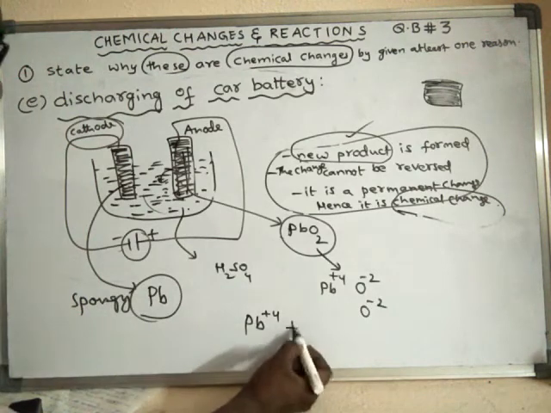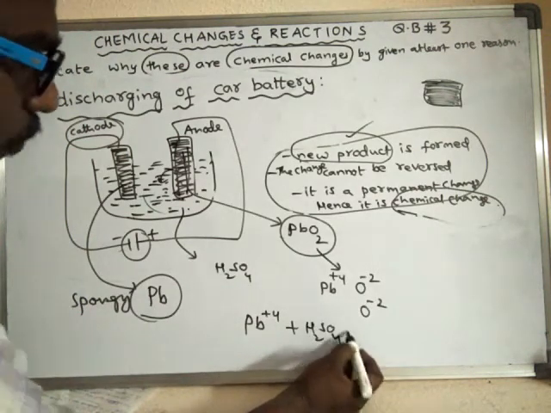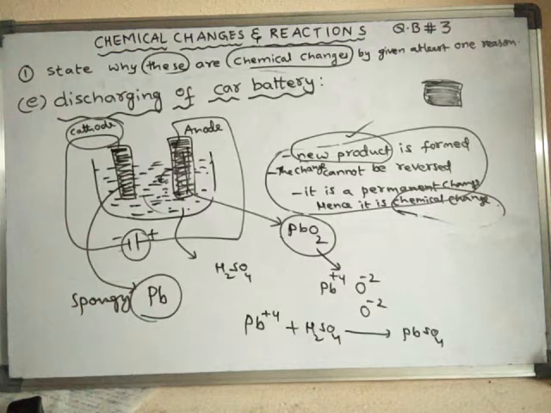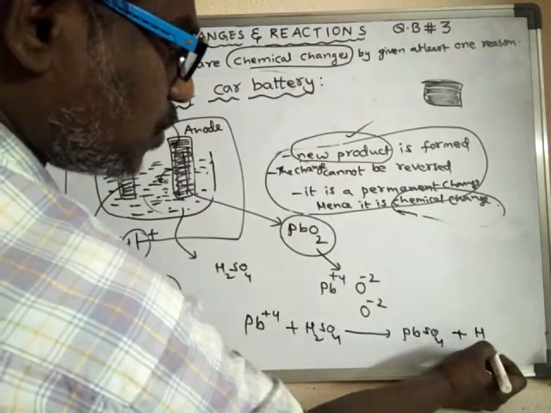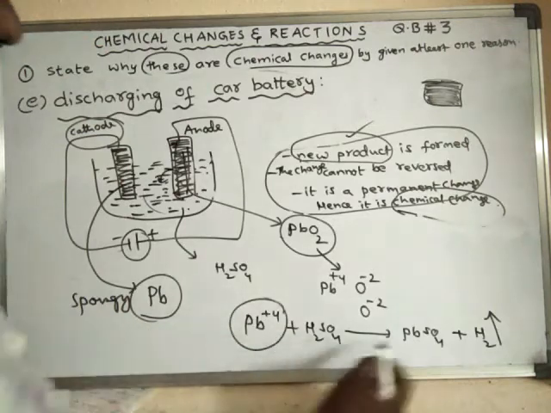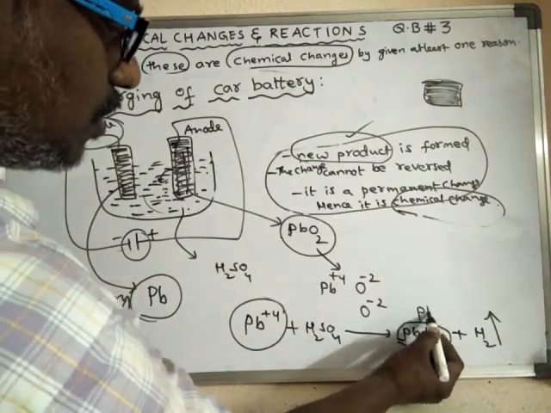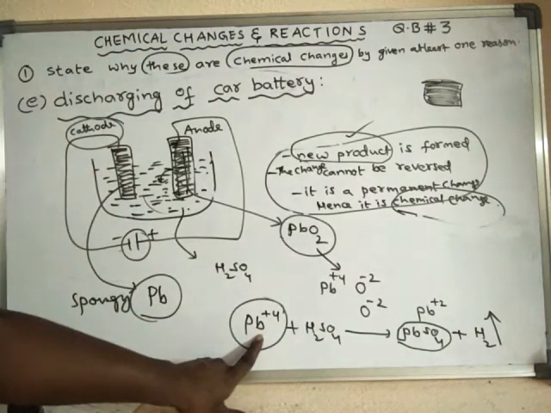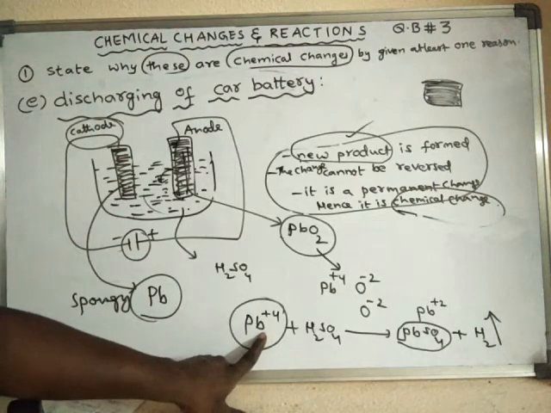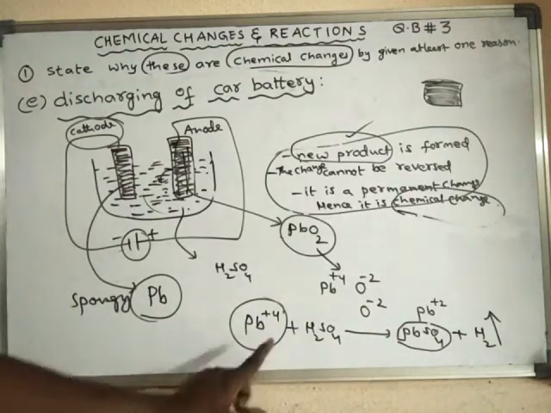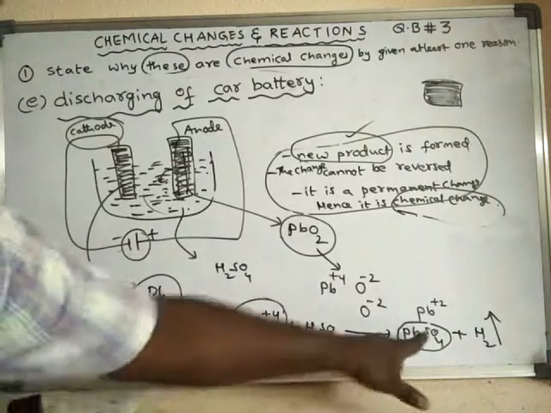So now this Pb +4 reacts with the sulfuric acid to form lead sulfate, PbSO4, and hydrogen gas is liberated during this process. So this lead in PbSO4 contains Pb +2. So the charge of lead is converted from +4 to +2. That means there is a decrease in charge. That means here discharge of lead takes place.